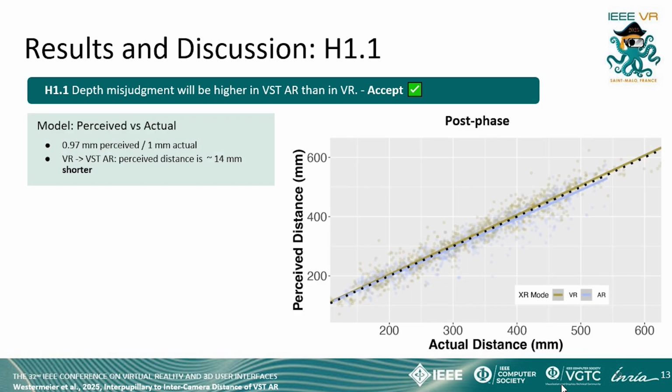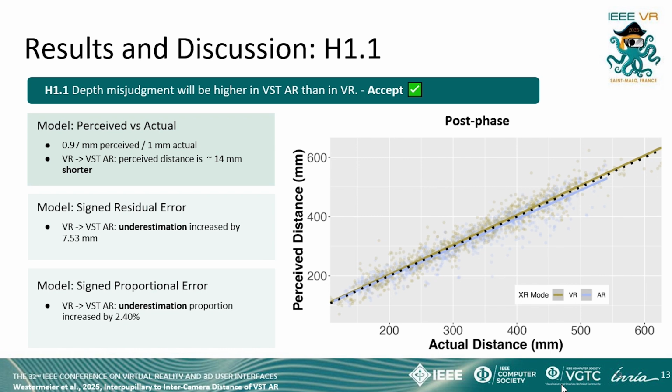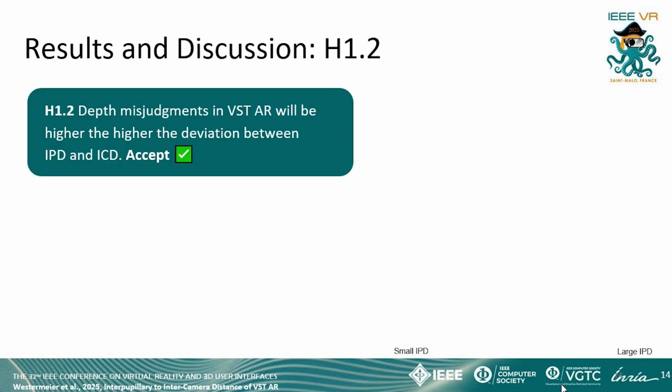From the perceived versus actual model, we found that the actual distance increased perceived distance by 0.95 millimeters for every 1 millimeter increase in the actual position, suggesting a consistent underestimation. And switching from VR to AR increased underestimation by 13.9 millimeters, approximately 14 millimeters. The other two models showed similar effects.